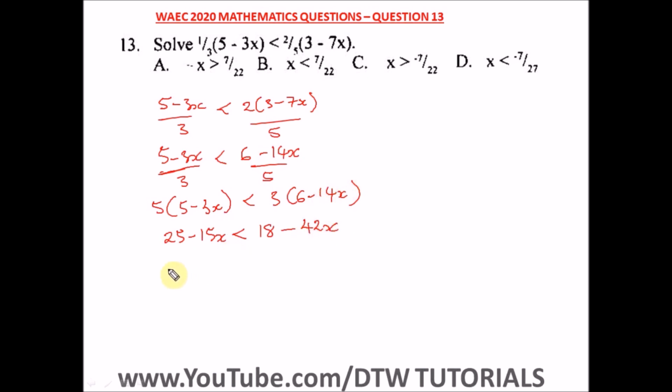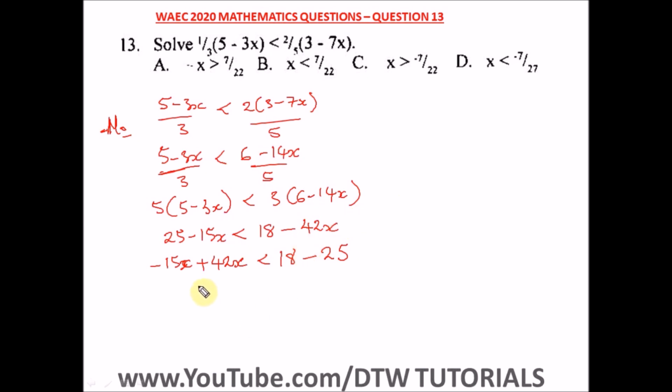So from here, let's take like terms. We have minus 15x, let's bring x here and take the numbers to this side. So minus 42x coming here, we have a positive 42x less than, and please don't change the sign to the other way. Okay, the only time your sign changes in inequality is if you divide by a negative number. That's the only time that your sign changes to the opposite sign. So we have here 18, and taking 25 to this side, we have a minus 25.